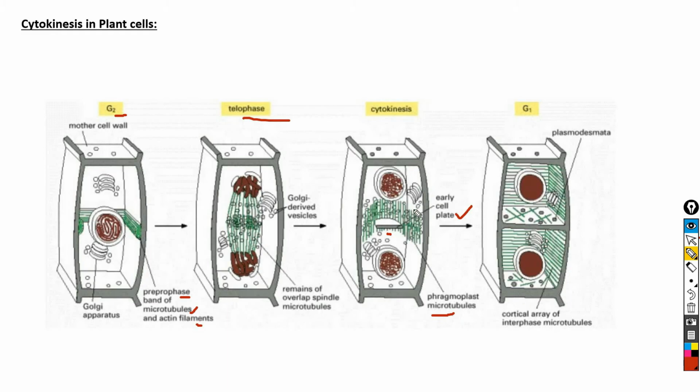The phragmoplast microtubules reform at the periphery of the early cell plate, and new Golgi-derived vesicles are recruited into this region and fuse with the edge of the cell plate and extend it outward. The membrane of the extending cell plate fuses with the plasma membrane of the mother cell, resulting in a complete new cell wall, and the formation of the complete new cell wall forms the two daughter cells.